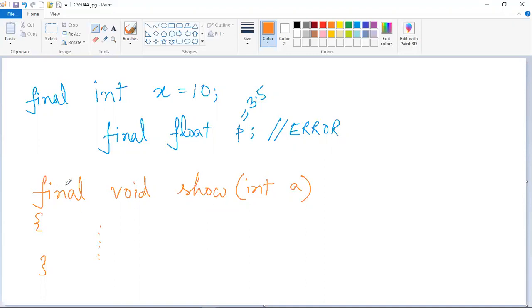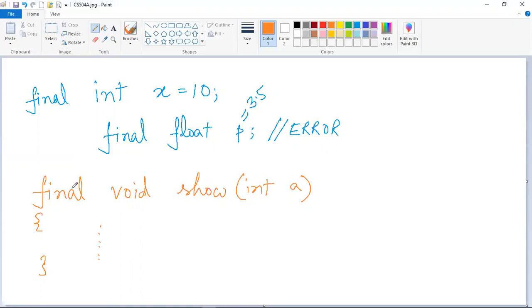So you can easily say that final and abstract, both the keywords cannot be used simultaneously in a method, because the abstract keyword says that if you use abstract before a method signature, you have to override that method in the subclass. And the final keyword says that if you use it before a method signature, then you cannot override it.